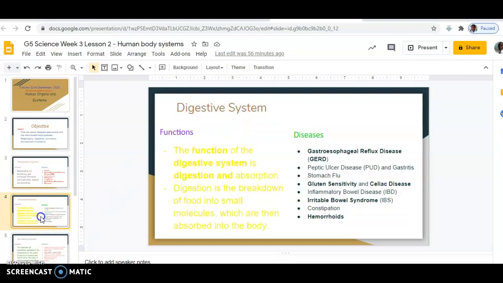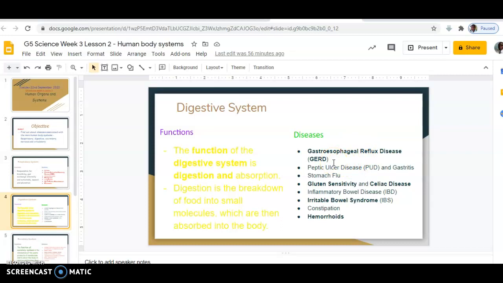Now, the next system we are looking at is the digestive system. The function of the digestive system is digestion and absorption. That is breaking down the food into smaller substances and absorbing it into the bloodstream. Digestion is the breakdown of food into small molecules, which are then absorbed into the body. Now, the diseases that are connected with this system will be